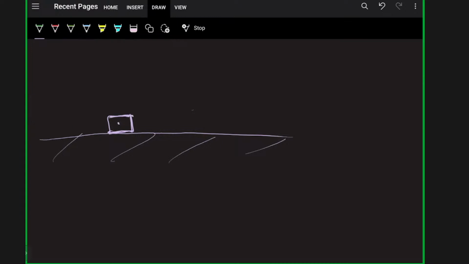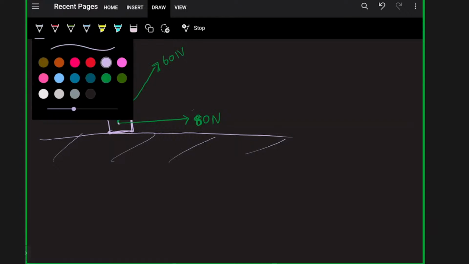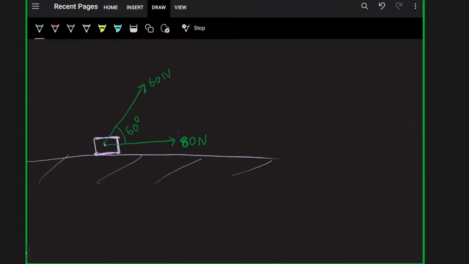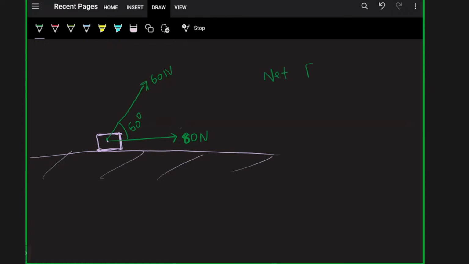The first force is horizontal, 80 Newton. The second force is 60 Newton. And the angle between these is 60 degrees. Here I have to find out what the net force will be.